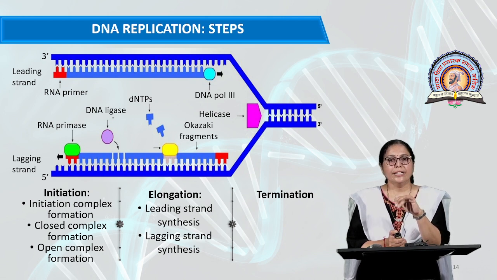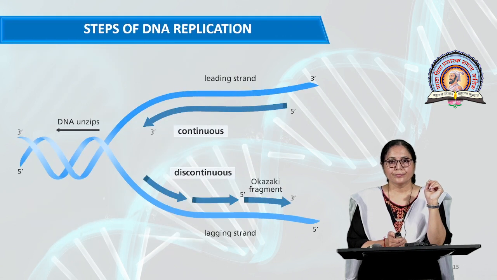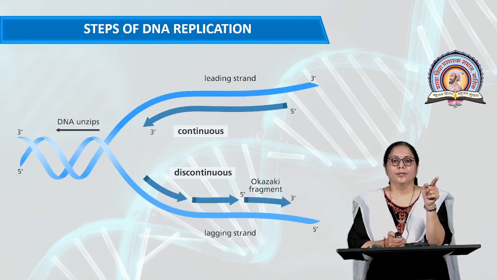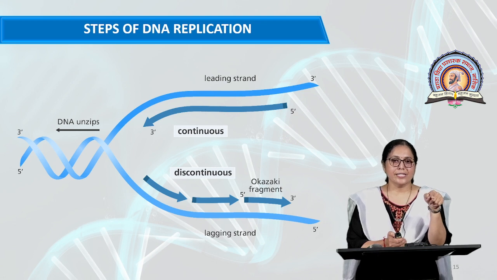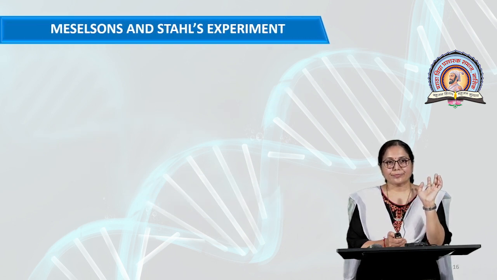So overall this is the replication process. See here, the DNA unzips, that is the helix opens, and on the leading strand there is continuous synthesis in the 5' to 3' direction, and discontinuous synthesis, the formation of Okazaki fragments, on the lagging strand.